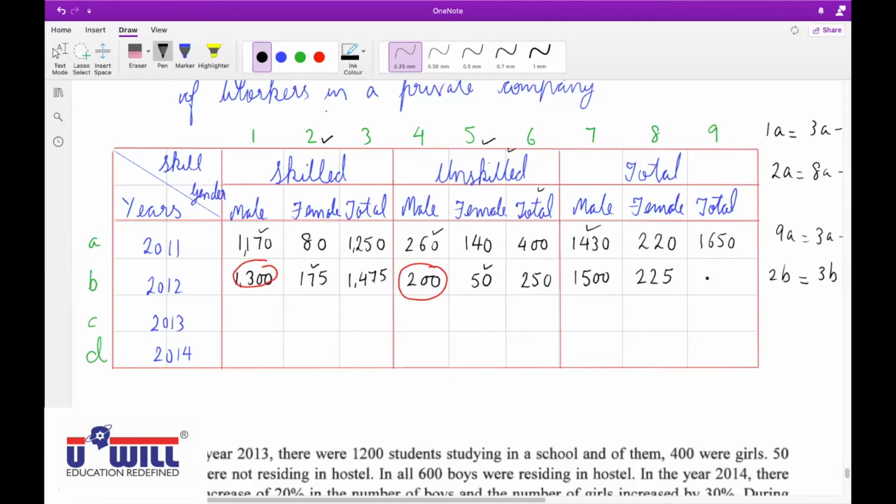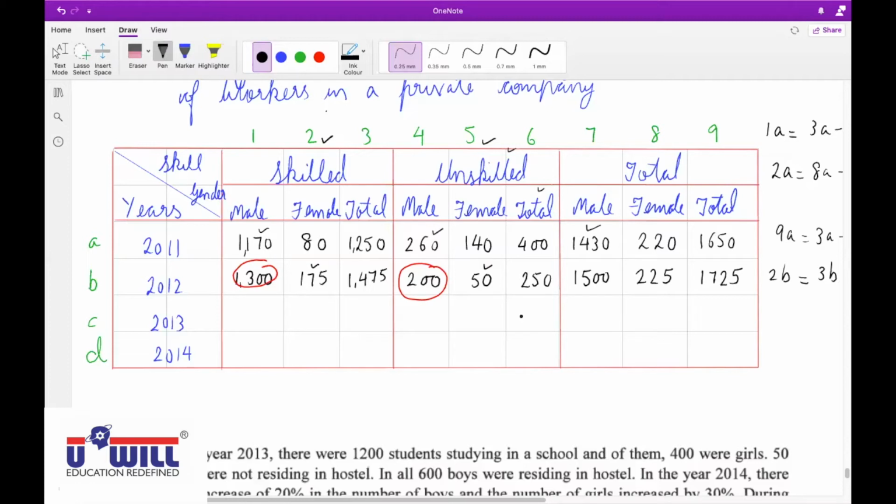Can you tell me how you will find the total number of workers, 9B? 1725. How did you get that 1725? How did you calculate?